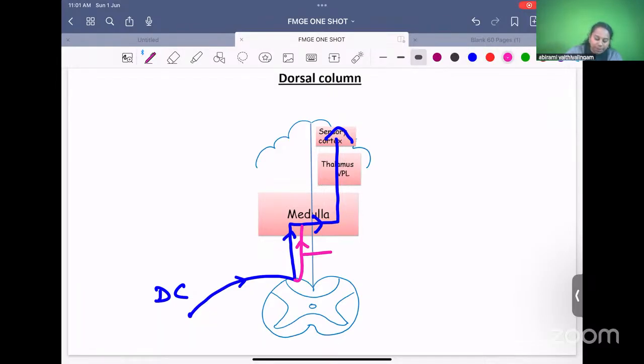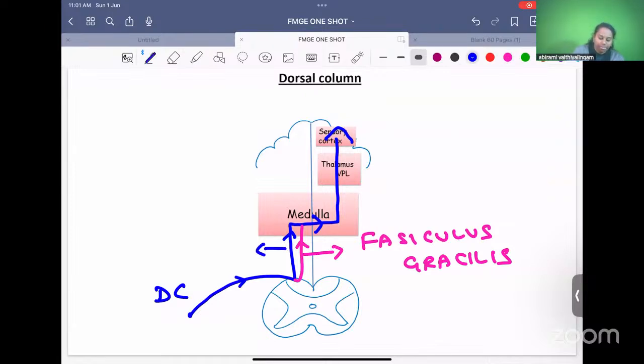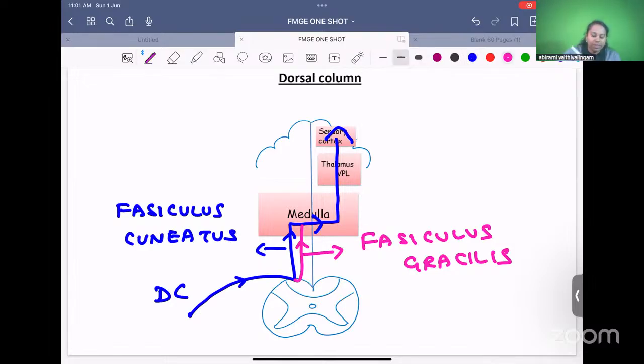So this pink one is called fasciculus gracilis. And this blue one is fasciculus cuneatus. Fasciculus gracilis, fasciculus cuneatus.